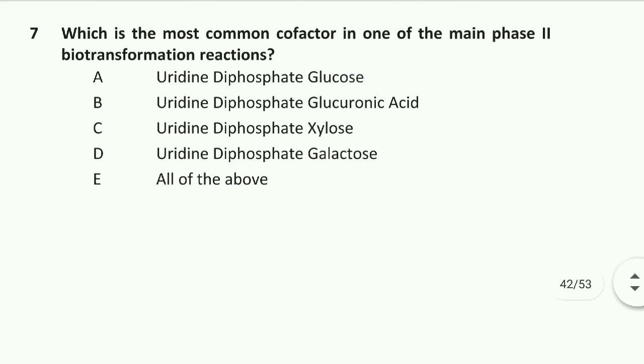Question number 7: which is the most common cofactor in one of the main phase 2 biotransformation reactions? The most common cofactor in one of the main phase 2 biotransformation reactions is uridine diphosphate glucuronic acid. Option B is right.